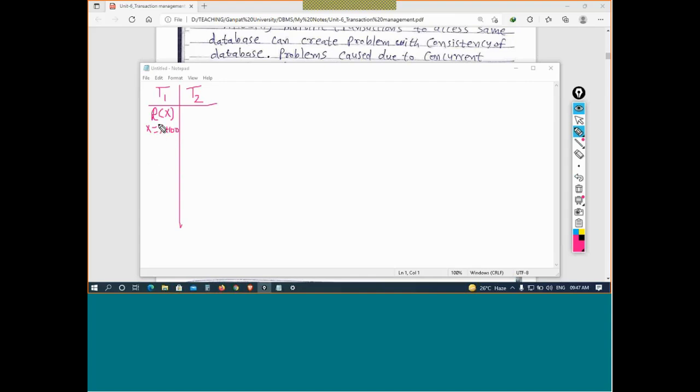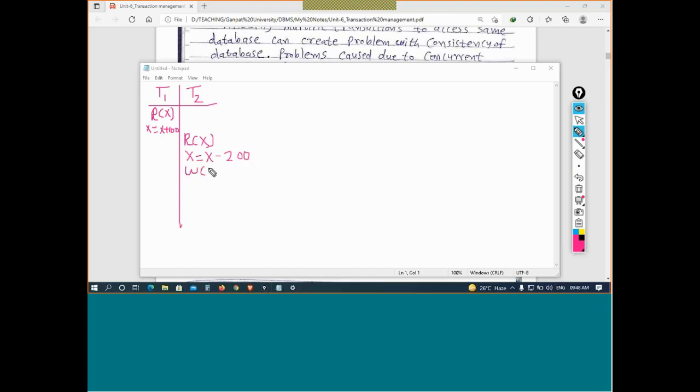Update database means the variable has been updated, but it is taking time to write this update into the database, whatever may be the reason. Now, meanwhile, transaction T2 has started. So it is reading the value of X. It is decreasing the value of X equal to X minus 200.